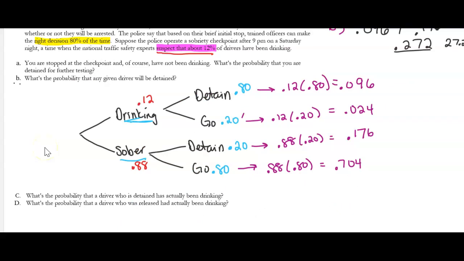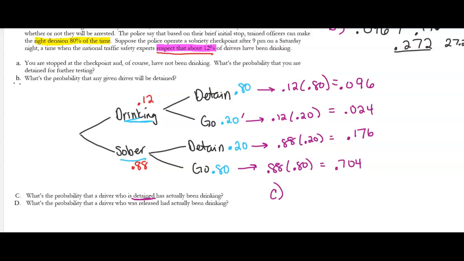So what's the probability? So we'll do C. What's the probability that a driver who is detained has actually been drinking? So here's the thing that's going on. It's saying, what's the probability that a driver is detained? That's kind of a conditional statement.